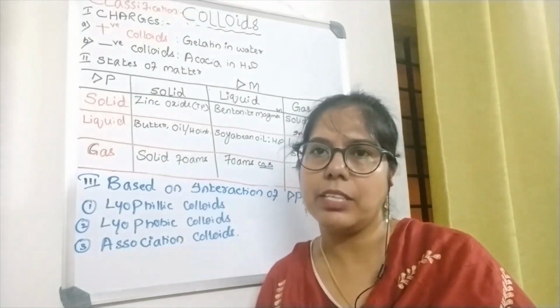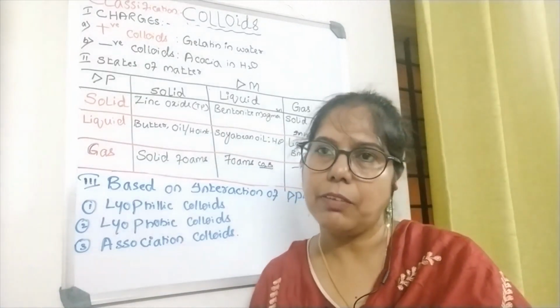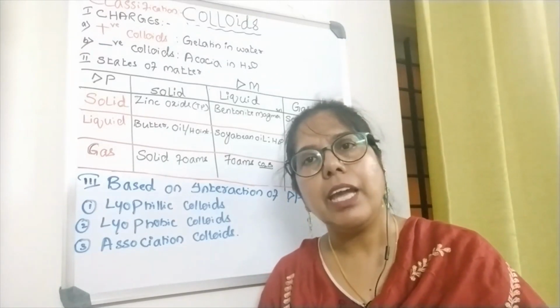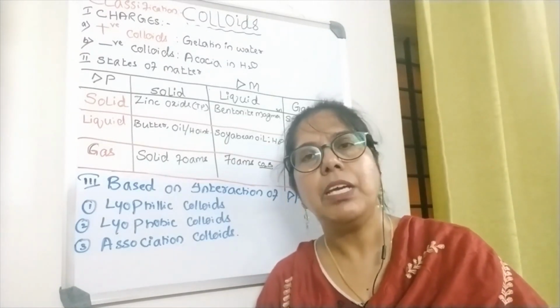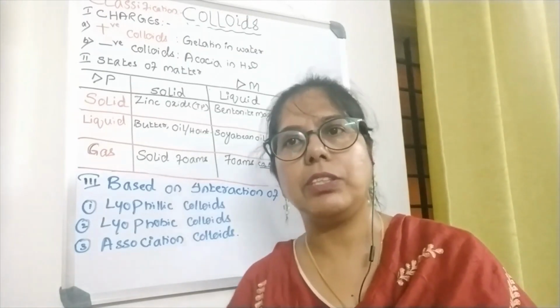So these are the classifications of colloids, which are broadly classified into three categories: one based on the charges, second based on the state of matter, and the third based on the interaction between the dispersed particle and the dispersion medium. Hope you have understood. Thank you.